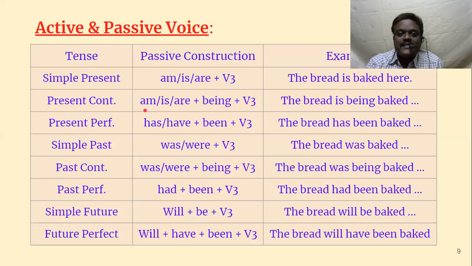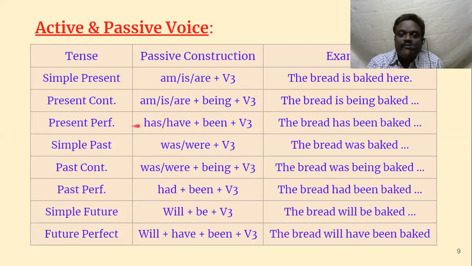Then present continuous tense, same B form will be there. Since it is continuous tense, there should be the ing form. So B form plus being, so two B forms are there: B plus being plus V3. In the B form, we have to choose one of these three: am, is, are. The bread is being baked.